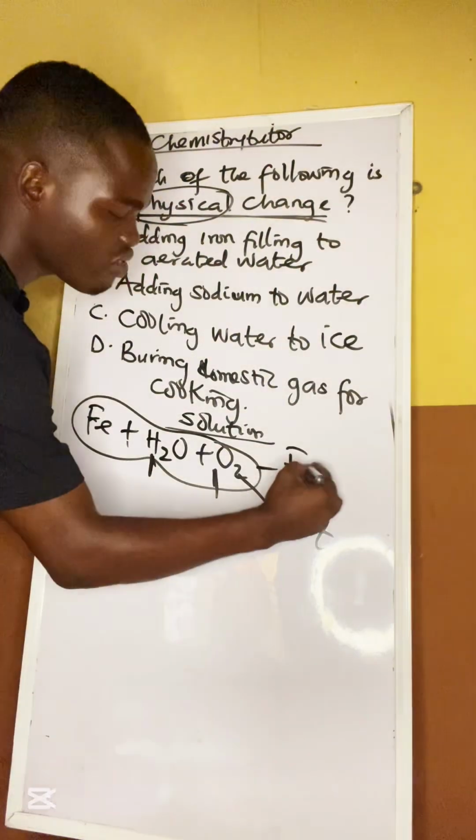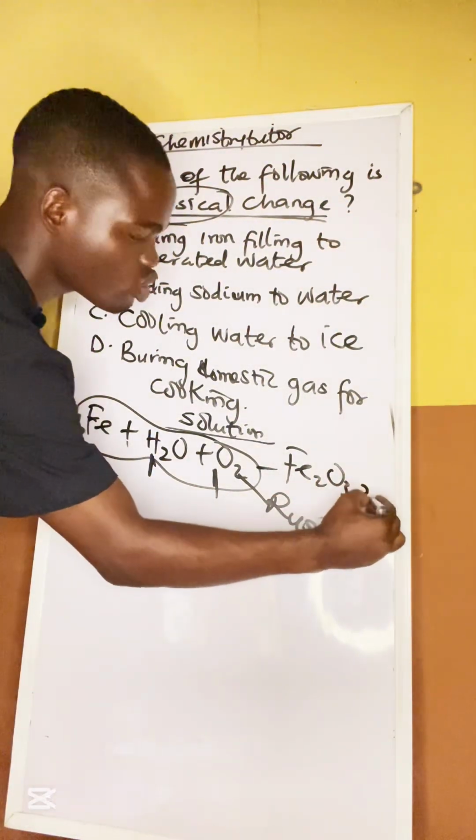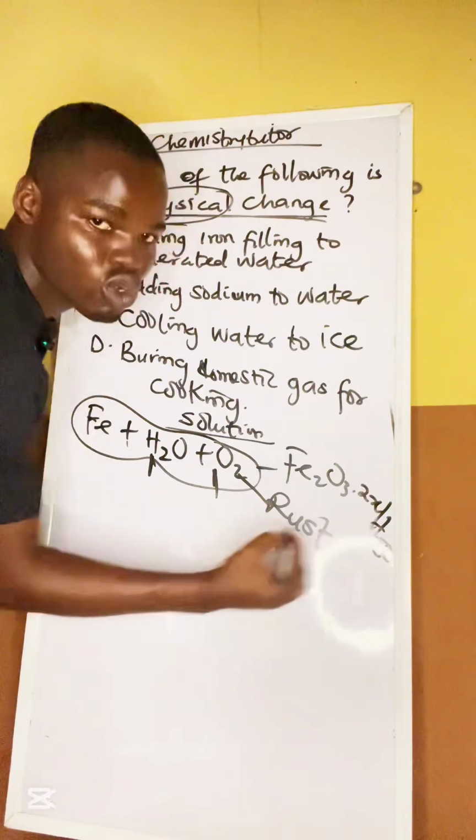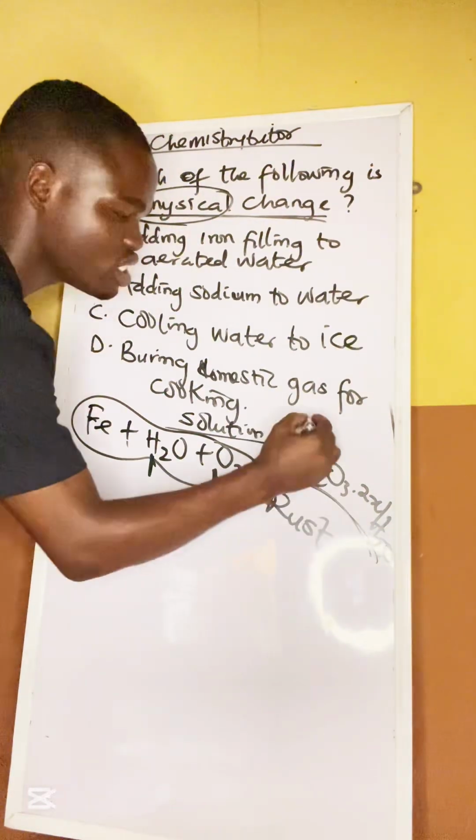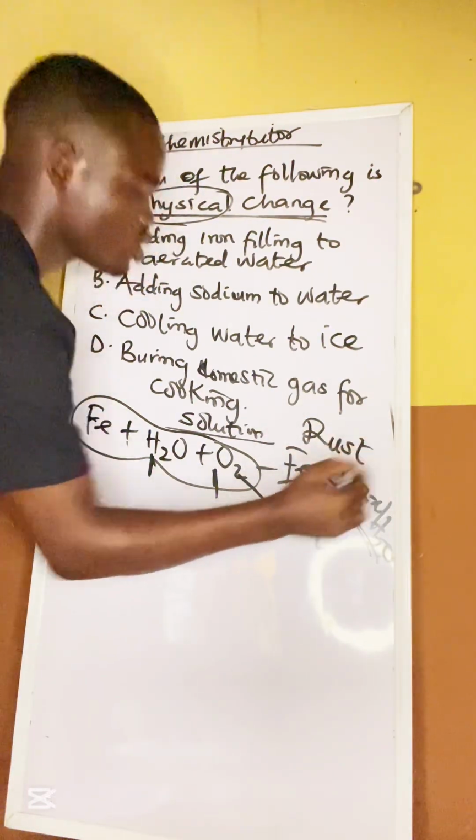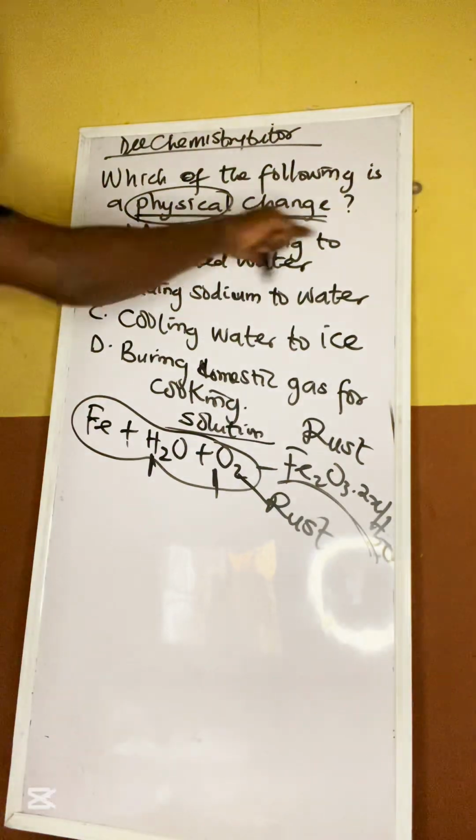You have something like Fe2O3.xH2O. Okay, this is the compound. So this one itself is what we call rust. So a new substance is formed. That means this one is a chemical change.